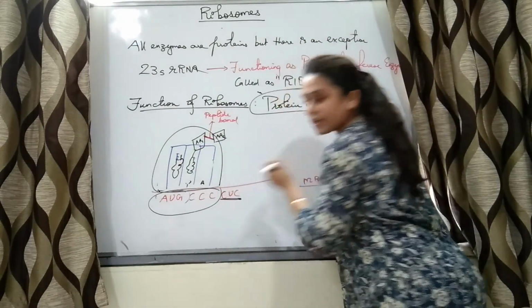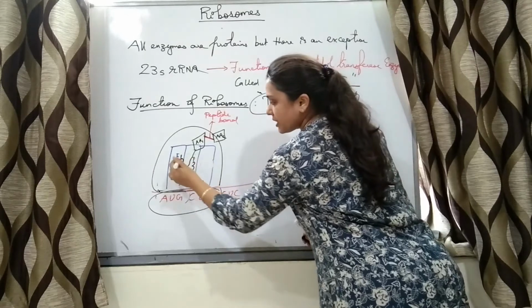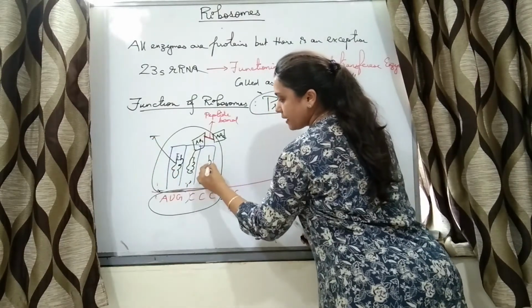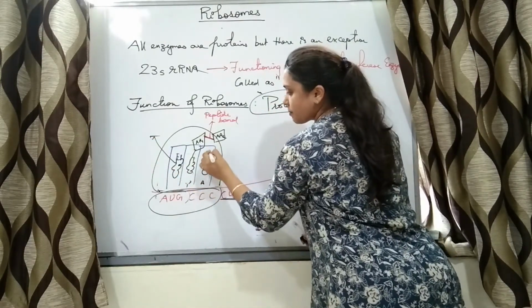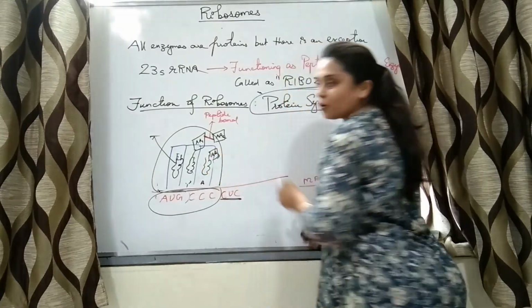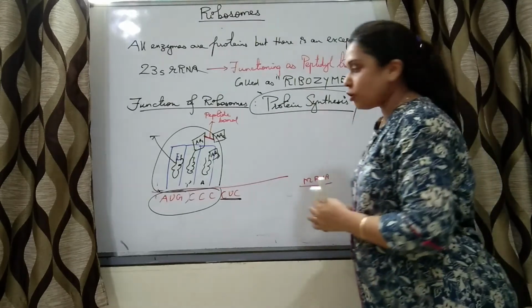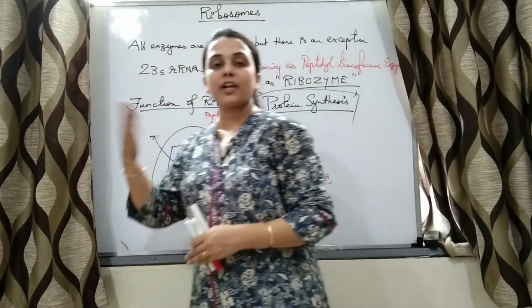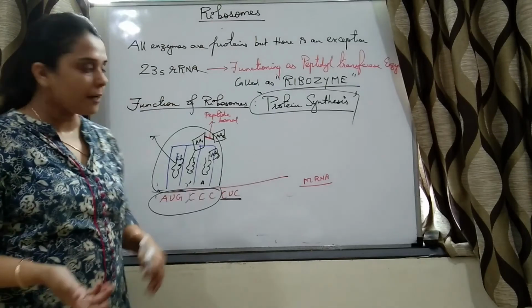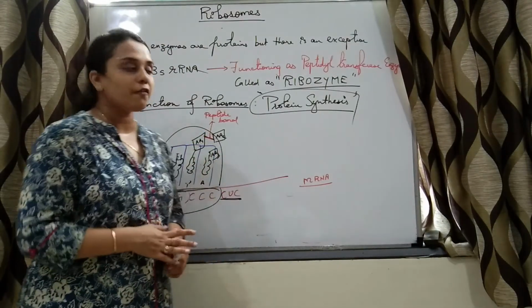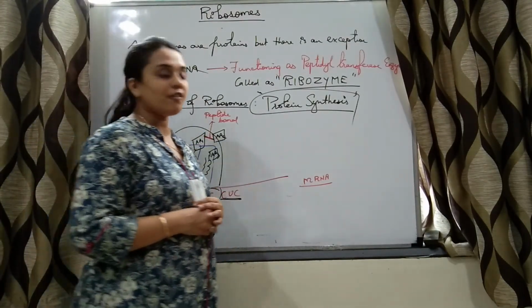Now the third codon is CUC. So this tRNA is going to leave, and this tRNA is bringing the third amino acid, and the ribosome is shifting. So this is how new amino acids keep on coming and peptide bonds are formed. That is the function of ribosomes.